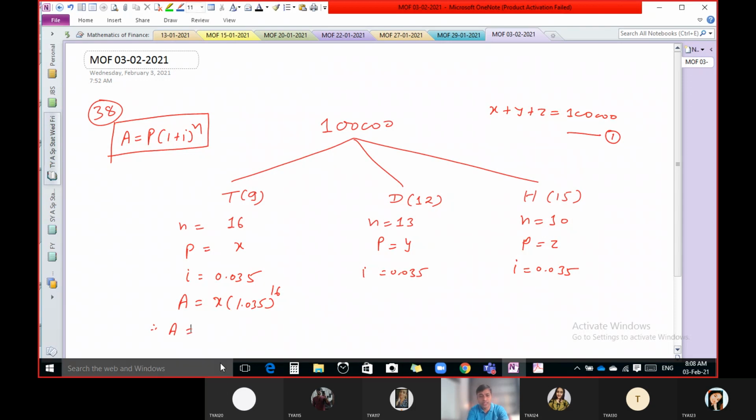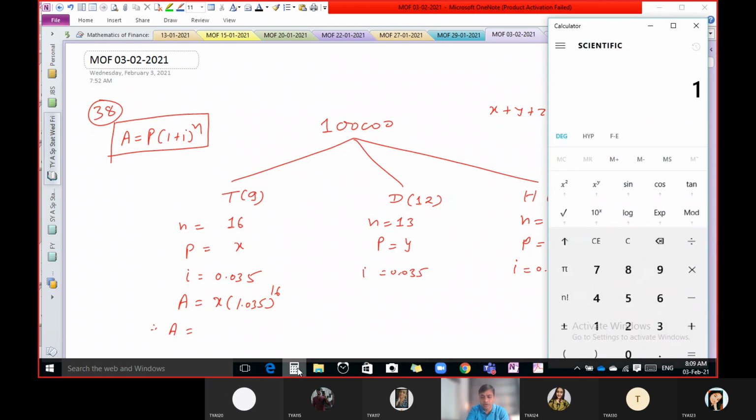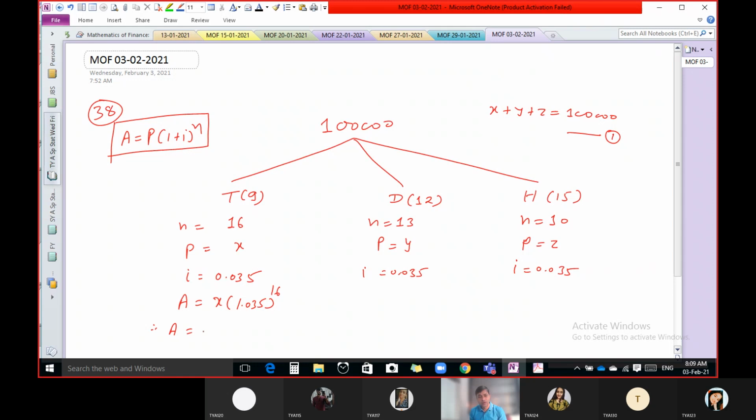So let us calculate 1.035 raised to 16, which is 1.7340.